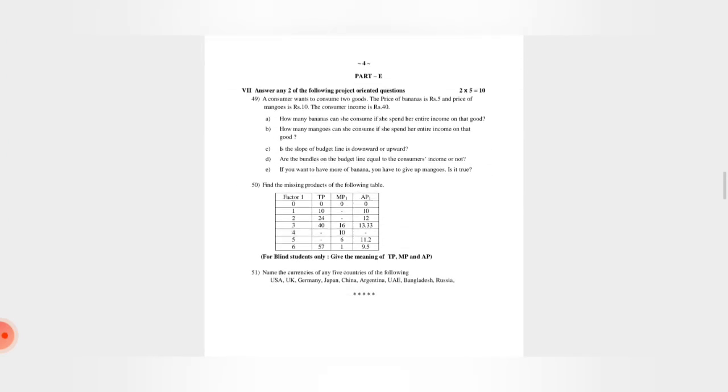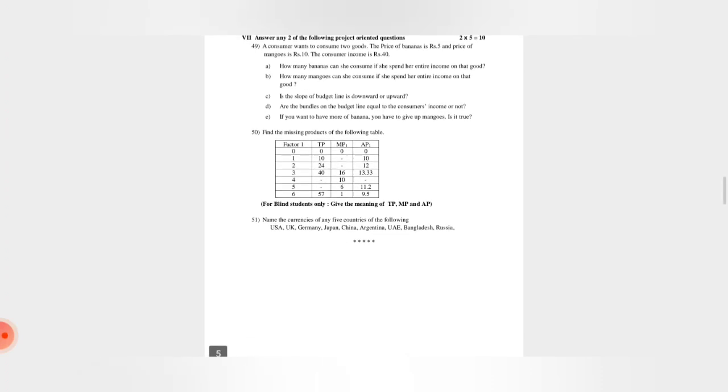And then here we have the POQ, where first we have the banana and mango question. Again, it's very easy, missing the figure, very easy. If you go through these 3, it is sufficient for you to prepare for your examinations. Okay, and that is it.